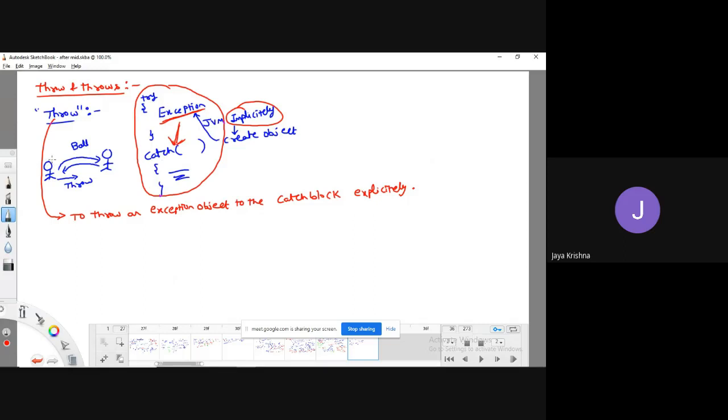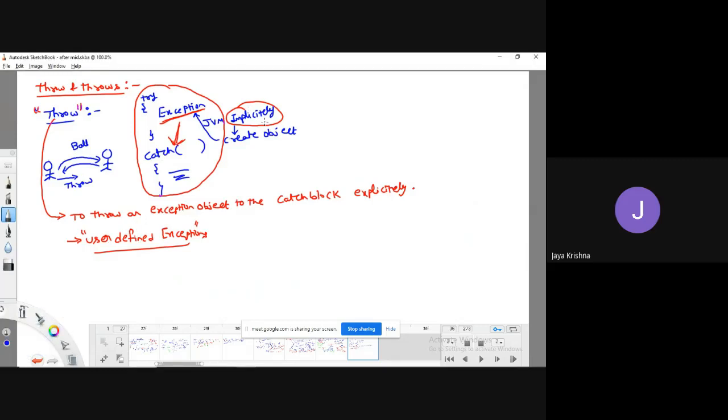That is the meaning. The main advantage of the throw keyword is when you are working with user defined exceptions, there you can observe the main advantage of the throw keyword. Okay, fine.